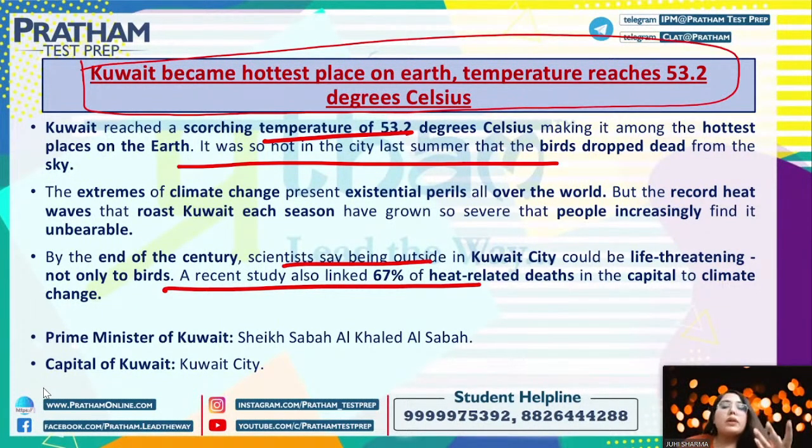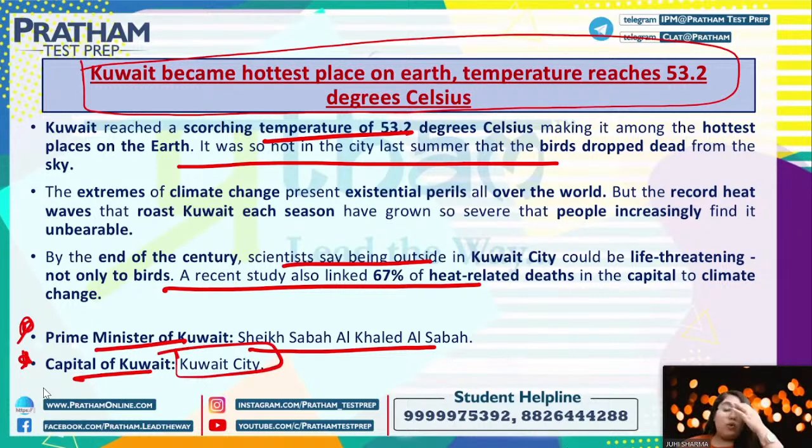Again, as we have talked about Kuwait, we need to know who is the Prime Minister of Kuwait. The Prime Minister is Sheikh Sabah Al Khalid Al Sabah, right? And if you are asked about the capital, which I've already told you, it is Kuwait City. And Kuwait became the hottest place on earth.